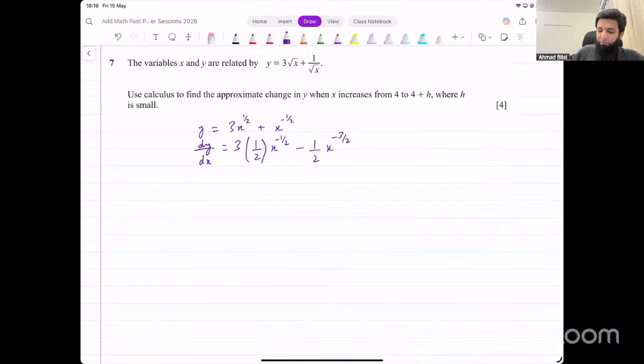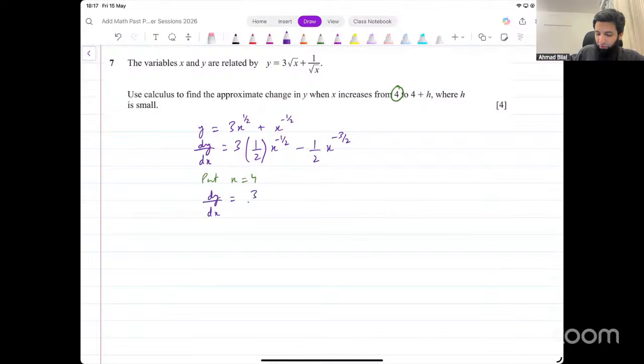We want to find the value of this derivative at x equal to 4 first of all. Find the value of the derivative when x is equal to 4. And then we'll talk about approximate change after that. Let's find the gradient of the curve at this point. What's the gradient of the curve at this point? Put x equal to 4 in this and simplify this. Now calculator is not allowed, so you'll have to do the simplification yourself. Let's see how we can do that.